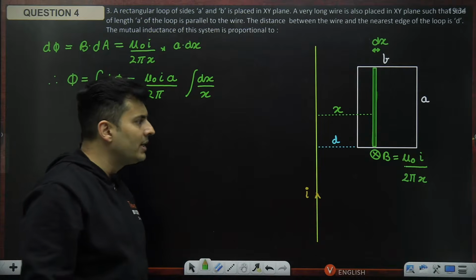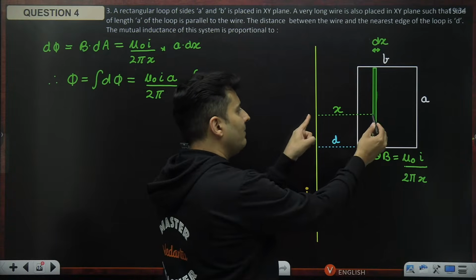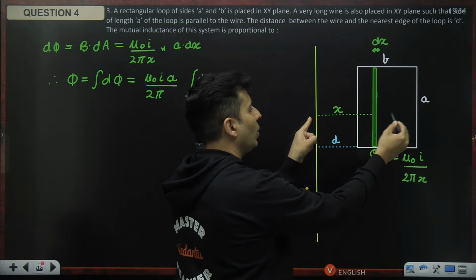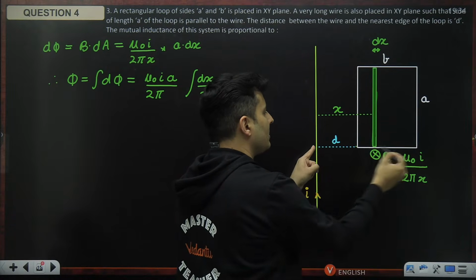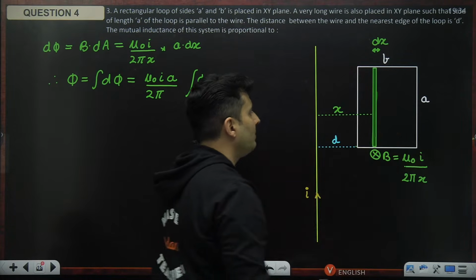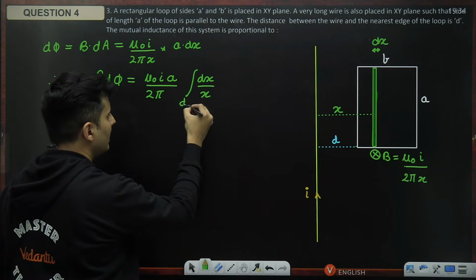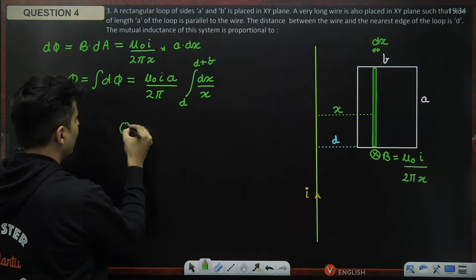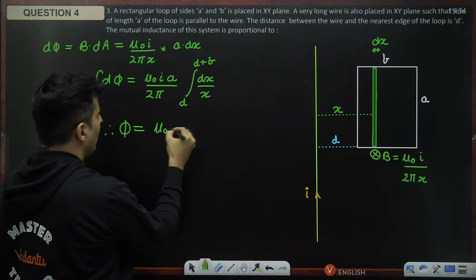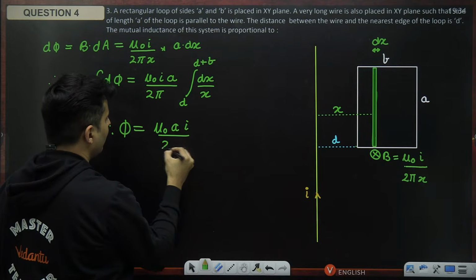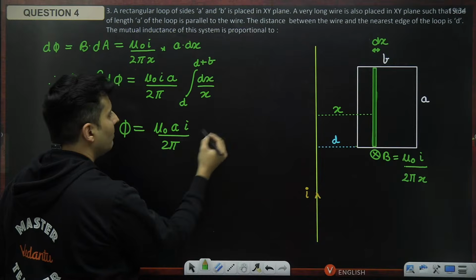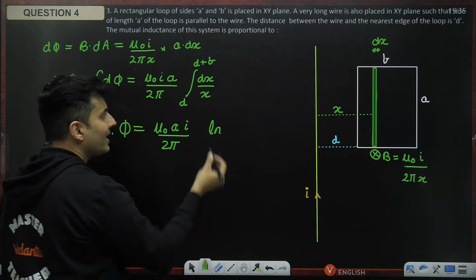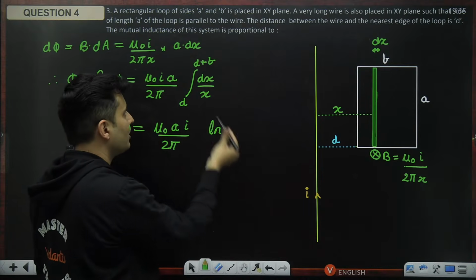So what might be the limits of integration? Obviously, my x will start from this point, which is at a distance of d, and it will go till here, which is at a total distance of d plus b. So it will start from d and go to d plus b. When I integrate, I will get mu naught a I divided by 2 pi times the integration of 1 by x, which is ln x.